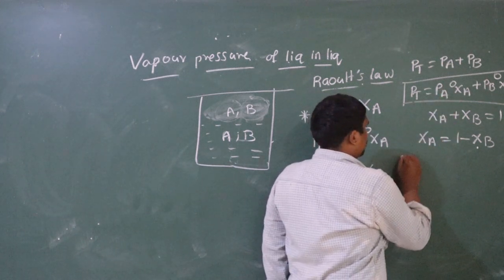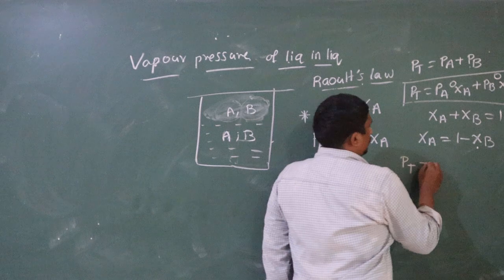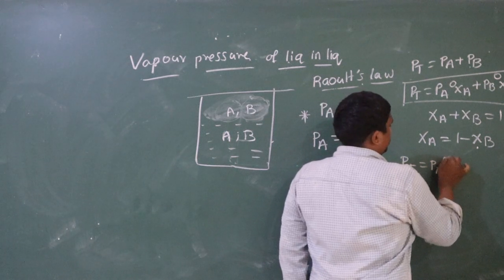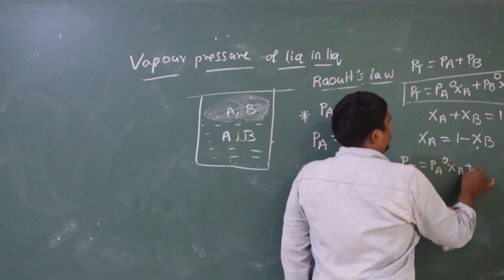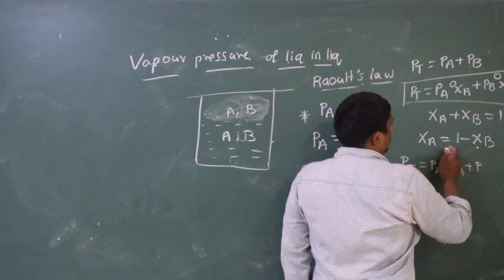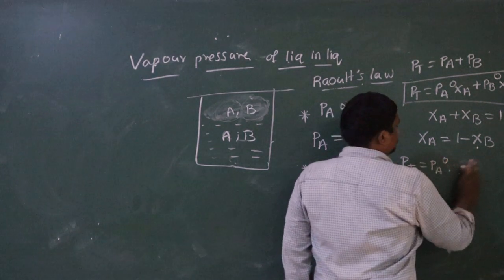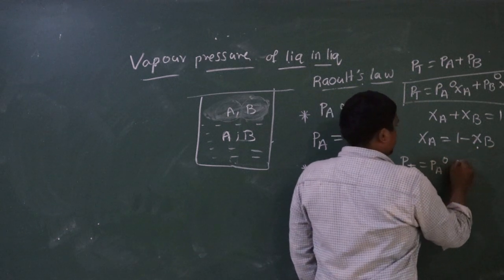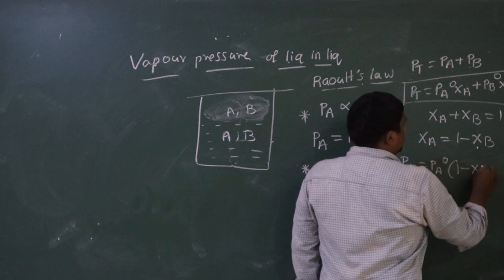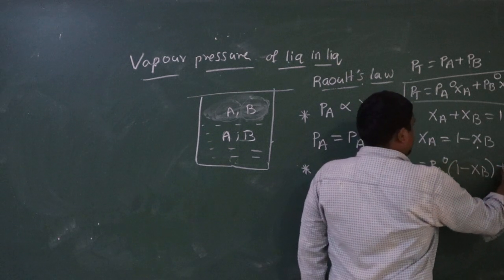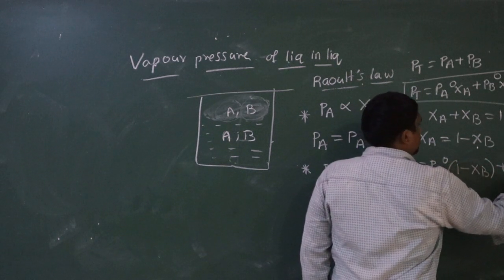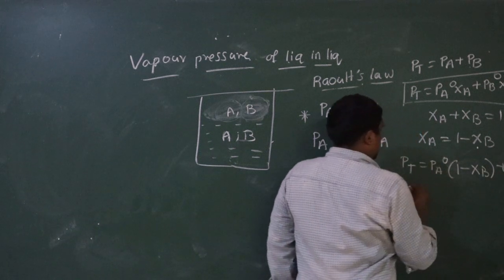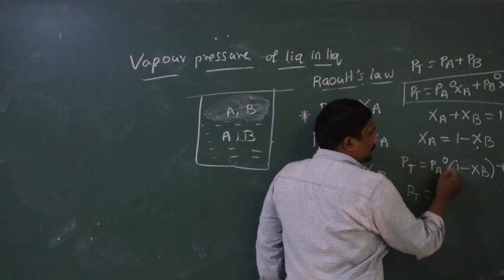So PT is equal to PA naught into XA plus PB naught into XB. In the place of XA we can write 1 minus XB, so PT is equal to PA naught into (1 minus XB) plus PB naught into XB.